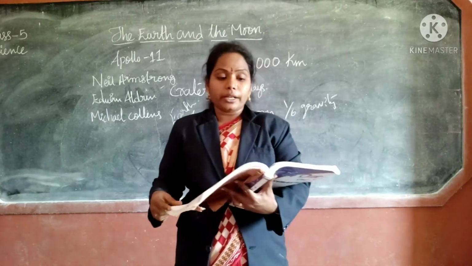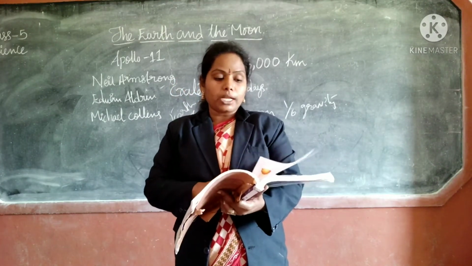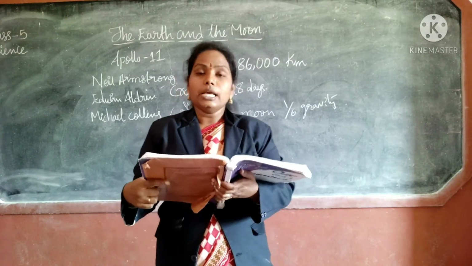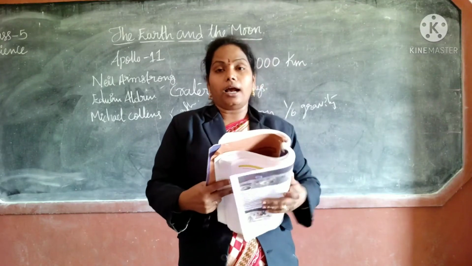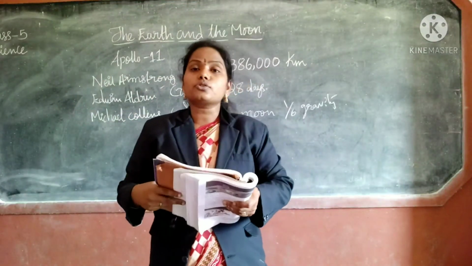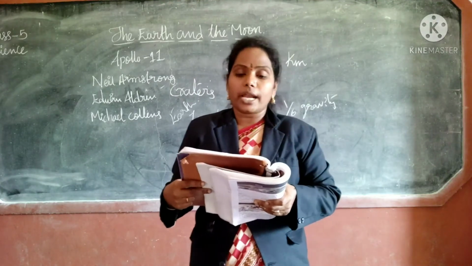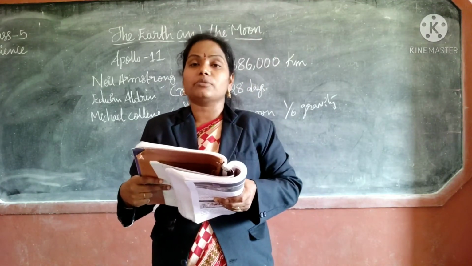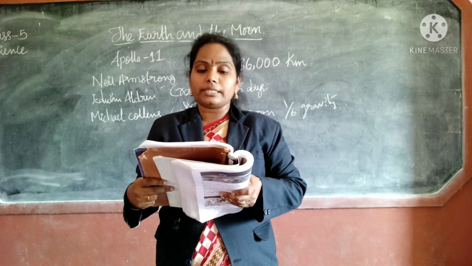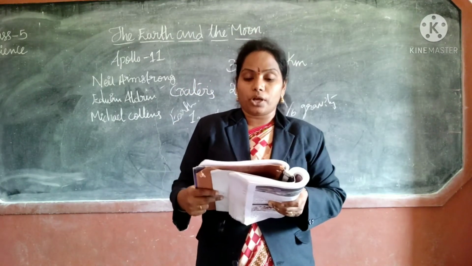Next, the topic is about high and low tides. So what are the high tides and what are the low tides? Let us see. Tide means water goes like this, comes up and again goes. This is called tide, high and low tide. The high and low tides in the oceans and seas are caused by the moon. We have to learn that the moon exerts its gravitational pull on the earth.